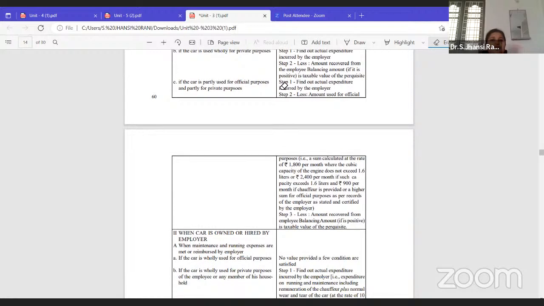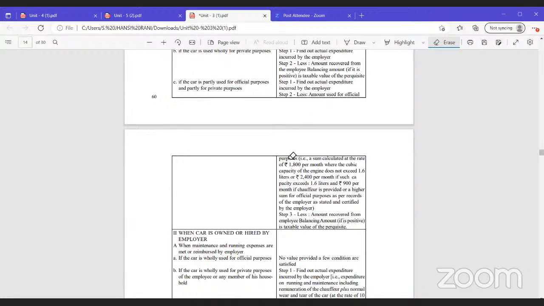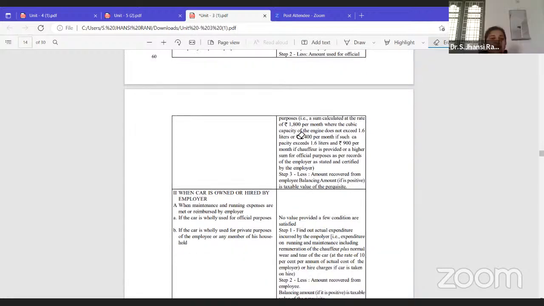If you can just look here. Step 1, find out the actual expenditure incurred by the employer, less the amount used for official purpose. And it will be 1800 per month. This you have to remember. There is no other option.